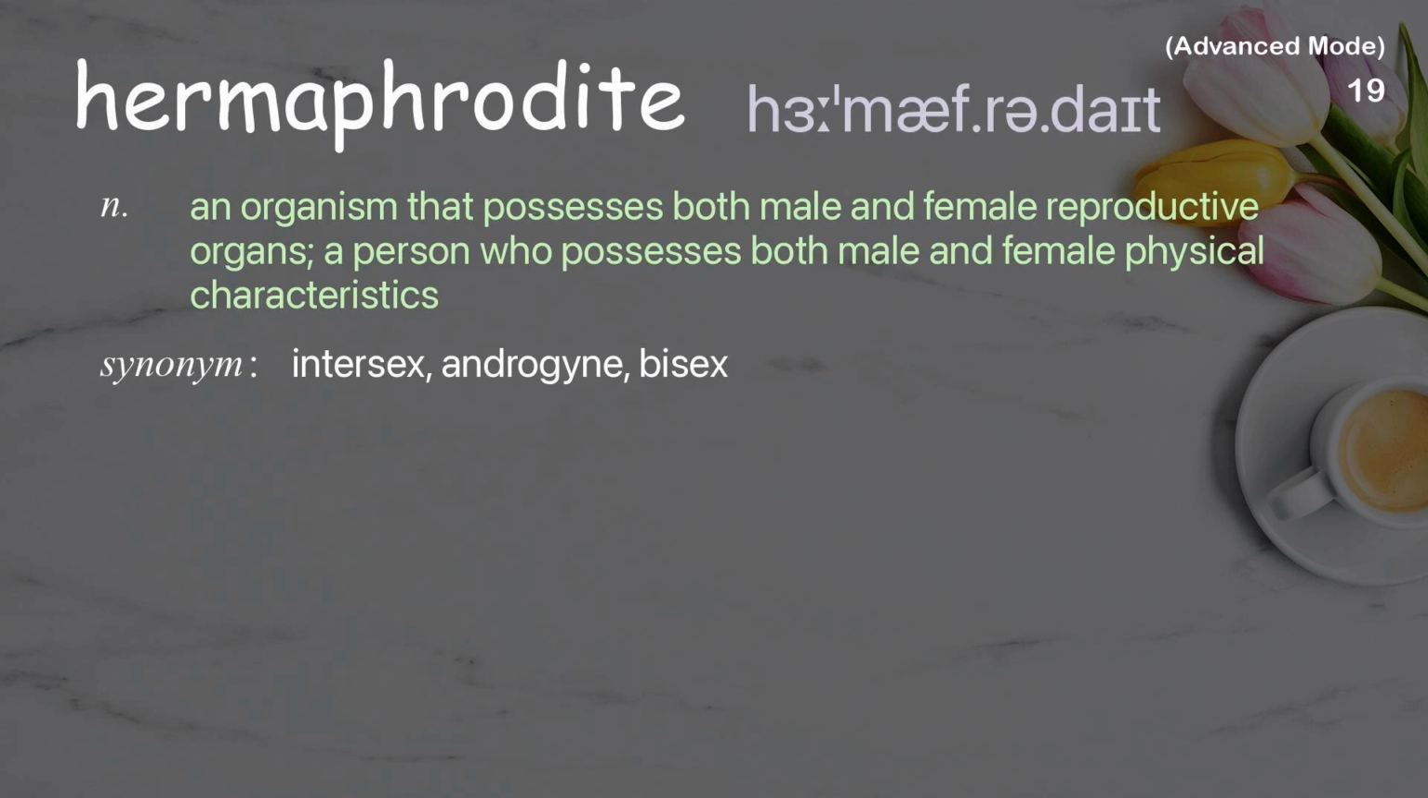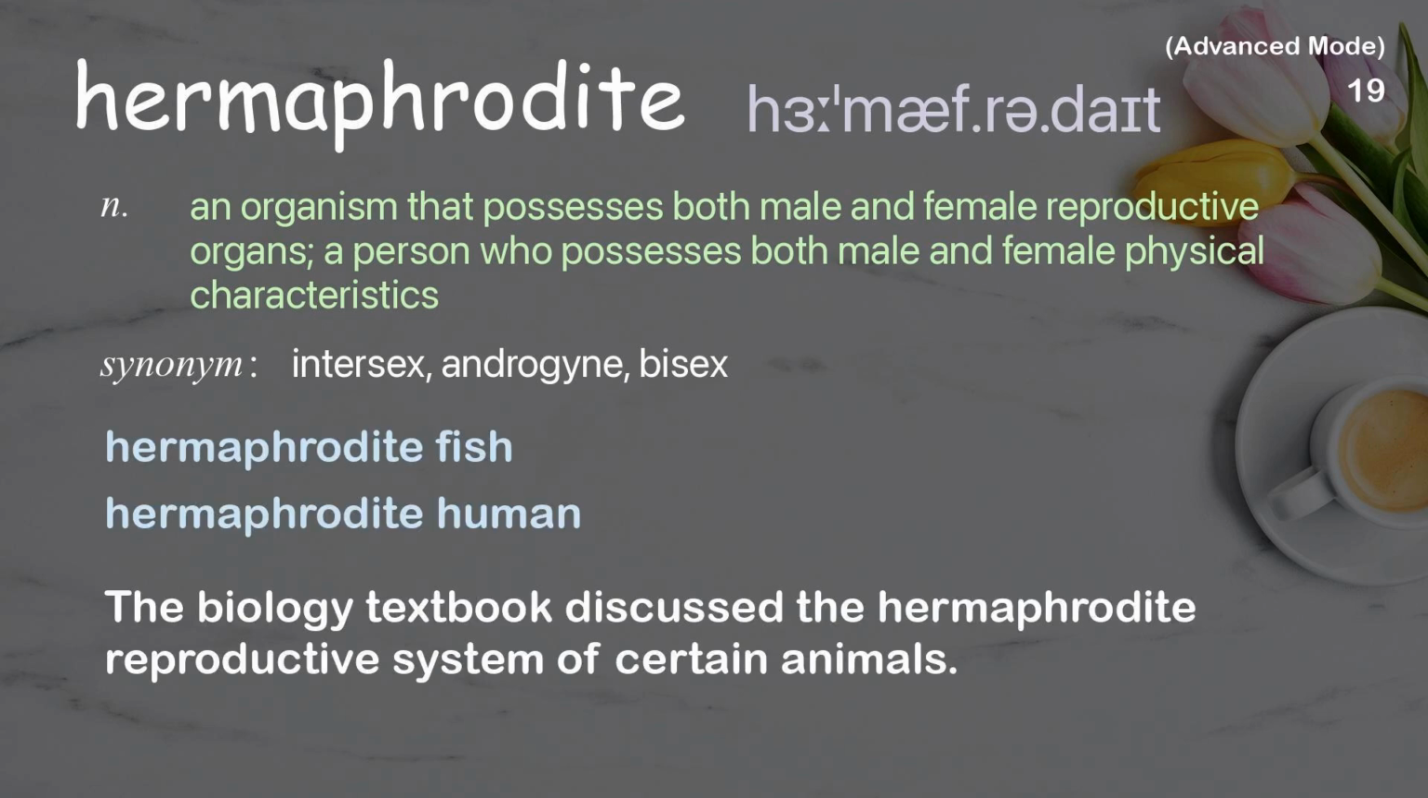Hermaphrodite. An organism that possesses both male and female reproductive organs, a person who possesses both male and female physical characteristics. Examples: Hermaphrodite fish. Hermaphrodite human. The biology textbook discussed the hermaphrodite reproductive system of certain animals.